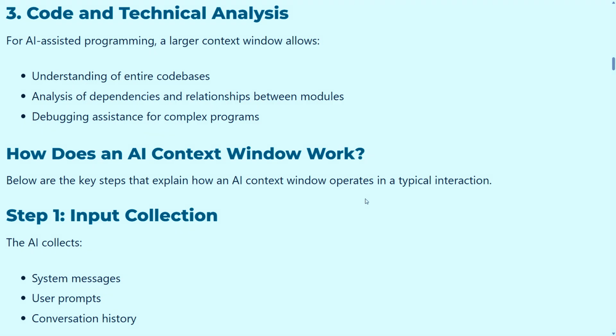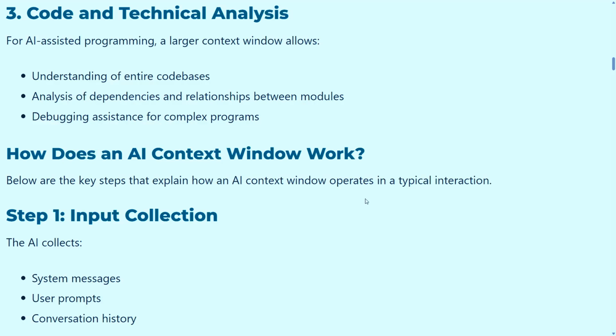Another one is analysis of dependencies and relationships between modules. If it has good context, it understands different modules' outputs and the interface between two modules, and does the coding accordingly. If we understand the whole project, then we write the best code, and very similarly it applies here. Another one is debugging and assistance for complex programs. Sometimes we are testing something but don't know the details, so how do we test in a better way? That needs the context window. If you have a good one, then you can debug and do the process.